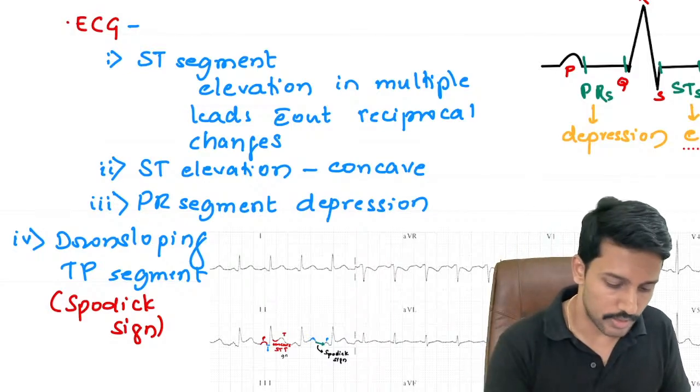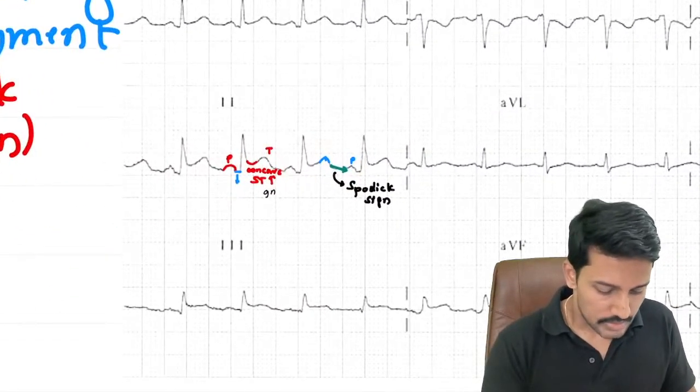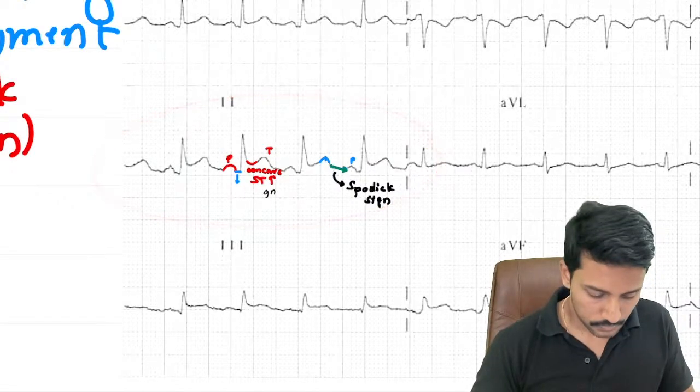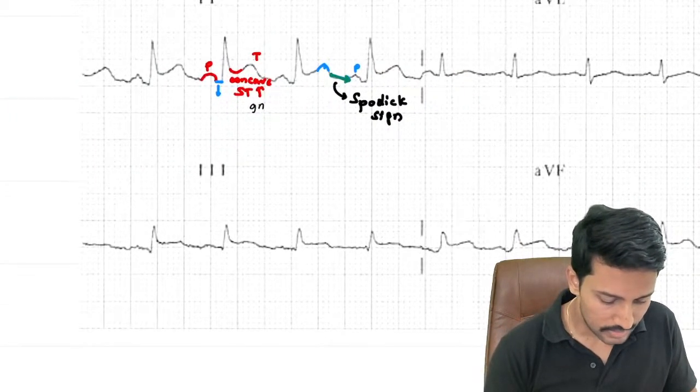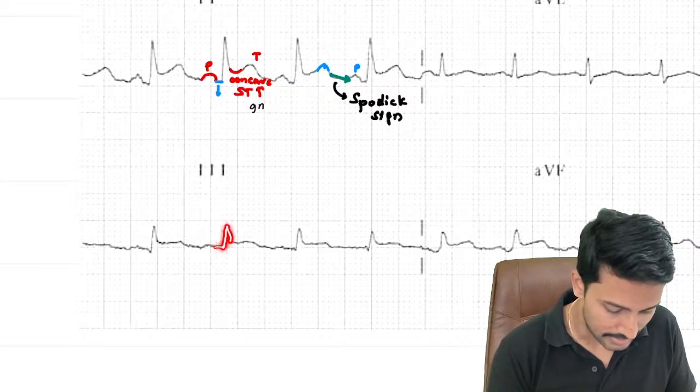And the point I told you, that MI patients will have reciprocal changes. Now look at this. We see ST elevation in lead 2. Now here also, look at lead 3. This appears to be the baseline. R wave यहाँ से start हो रहा है, ends here.